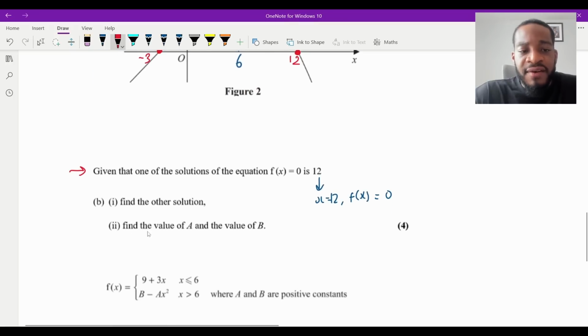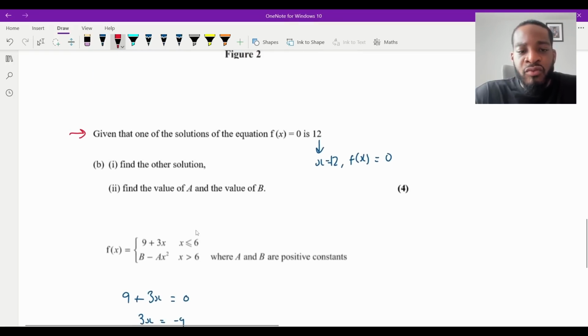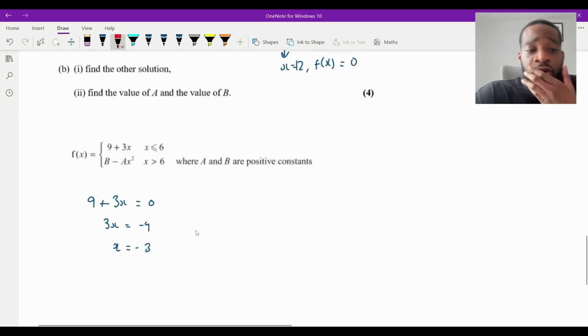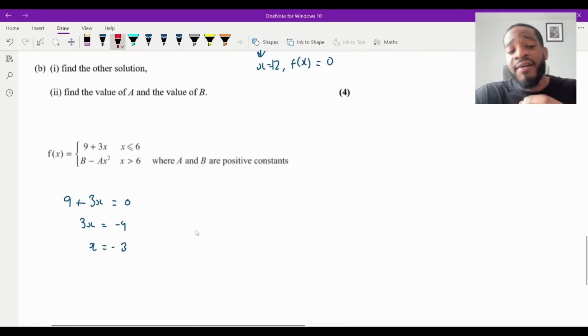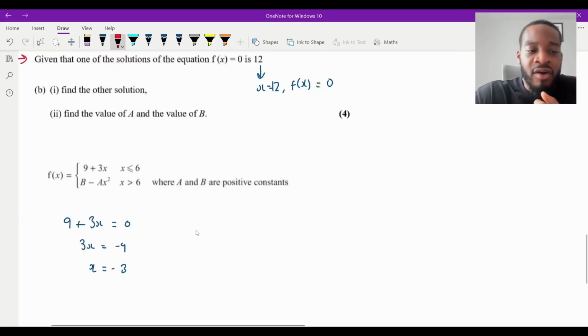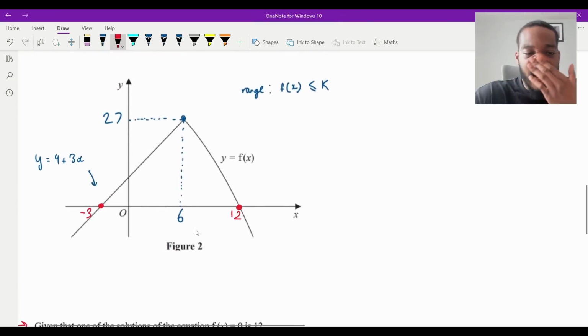The next part says we need to find the value of A and the value of B. So we need to complete the quadratic function. Now, whenever you're trying to find constants of an incomplete function, it's always the same thing each time. You need coordinates that pass through that point, so then you can plug it in and figure out what the values are. Now, if I look at the diagram again, remember, it's just a visual diagram we're looking at. We're trying to figure out what this quadratic function is.